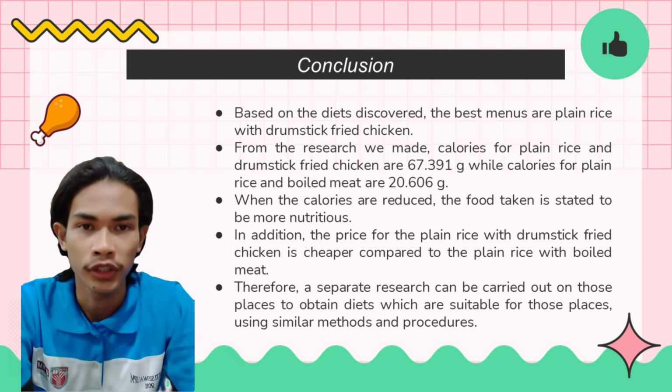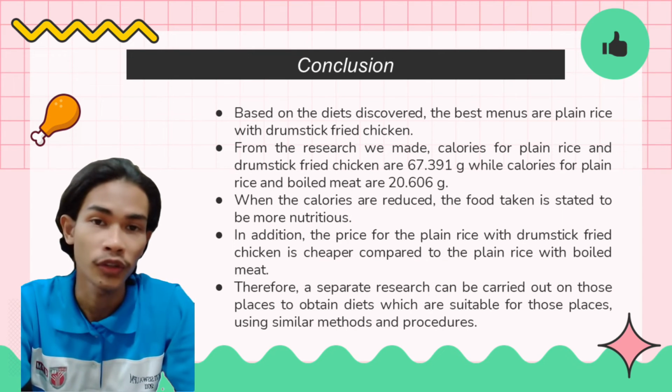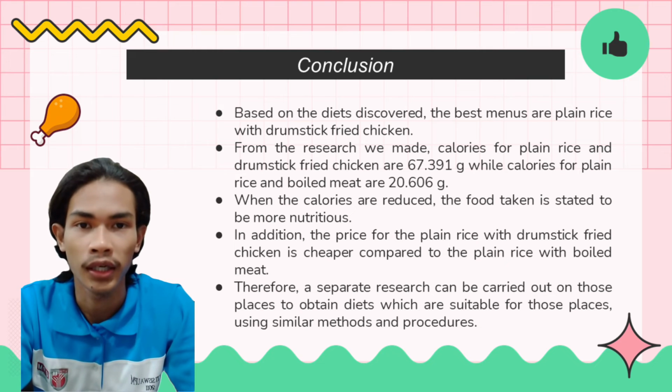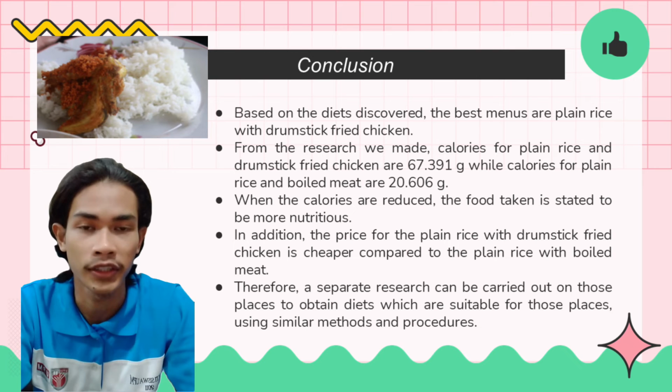For the conclusion, it is very important to select a good choice of food in order to satisfy the daily recommended nutrient intake. Based on the diet discovered, the best menu is plain rice with drumstick fried chicken.